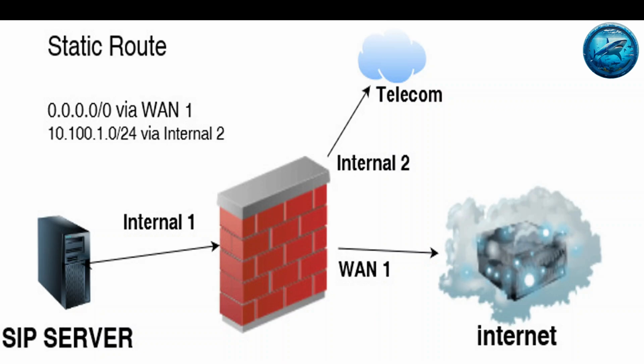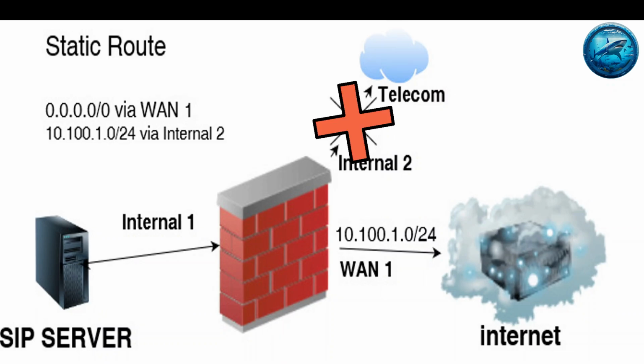Everything was working fine. Routing, policy and connectivity were fully functional. You can see I have two static routes configured on the FortiGate firewall with WAN1 as a default route and a route for 10.100.1.0/24 network via internal 2.